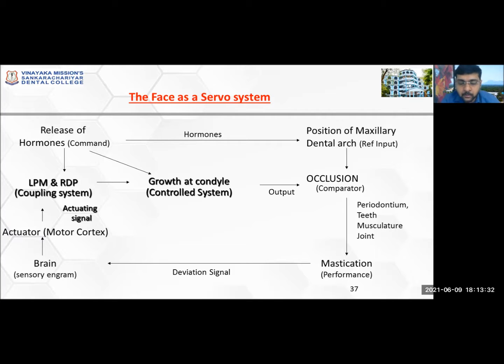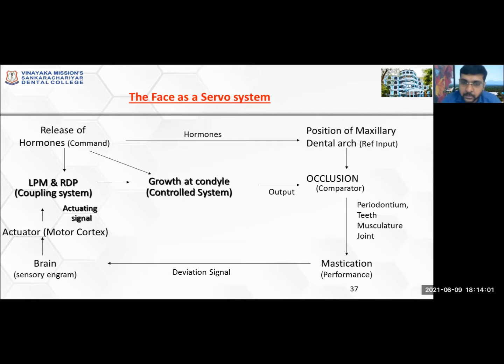So the entire masticatory muscle will give a deviation signal to the brain saying that there is a problem at the orofacial region, where one jaw is forwardly placed and one is backwardly placed, and we are having a masticatory problem there. This is the deviation signal which is being sent to the brain. So the brain will automatically give feedback to the lateral pterygoid muscle saying that the mandible is backwardly placed.